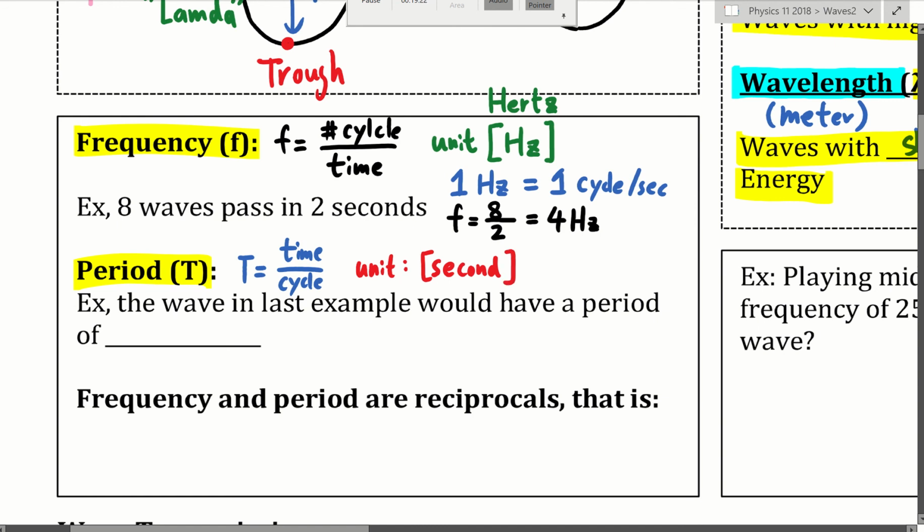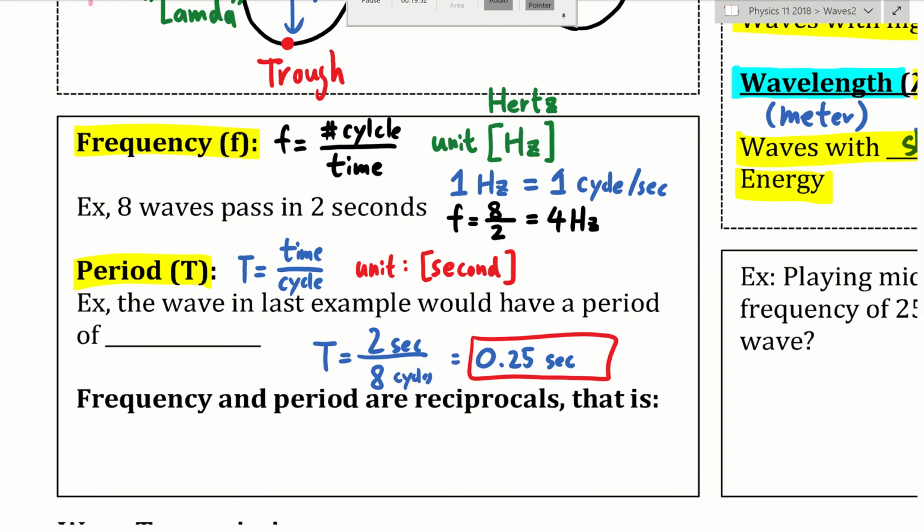All right. So for example, the wave in the last example is 8 waves every 2 seconds. Instead of writing the cycles first, it's 2 seconds for every 8 cycles, 8 waves. So that means the period is 0.25 seconds. That's the time that it takes for one wave to pass by. The time for one wave.